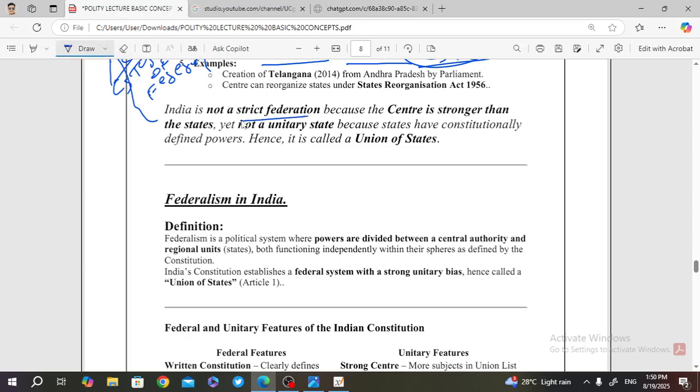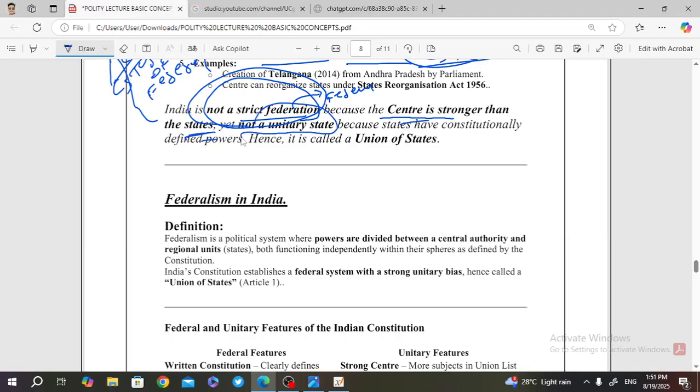India is not a state federation because the center is stronger than the state. Okay, would you get my point? India is not a state federation. That means India is not a rigid federal system, because the center is stronger than the state. How is the center stronger than the state? We already discussed the points. So in India, the center is stronger than the state.